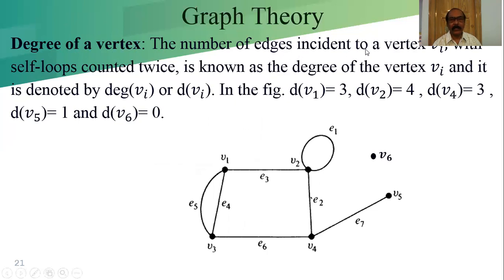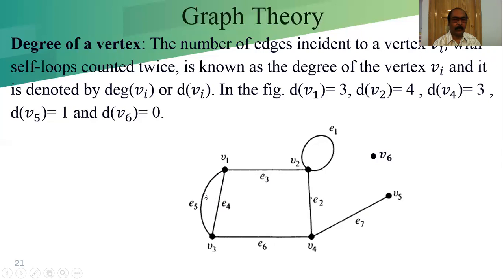The degree of a vertex Vi is the number of edges incident to it, where a self loop is counted twice. I am explaining what that means. The number of edges incident to a vertex: if we consider the vertex V1, how many edges are incident to it?